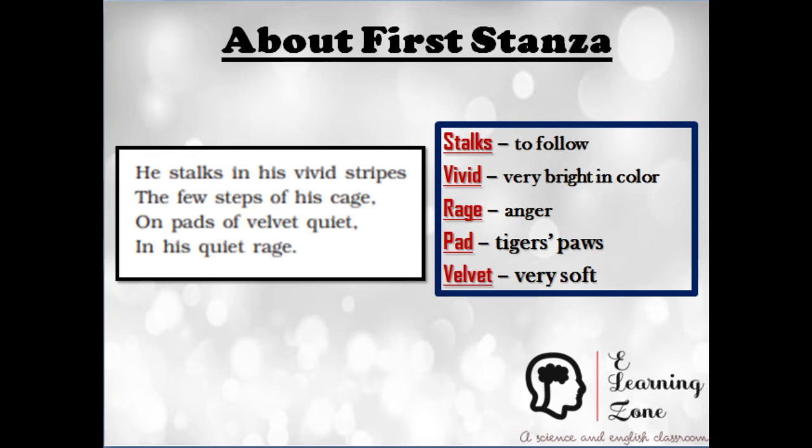He has soft feet like velvet, and as he moves in the cage, there is no sound, because he is walking very silently, taking quiet, silent steps. The tiger in the cage is angry because he is not free. But as he cannot do anything, he is moving angrily but silently in his cage.